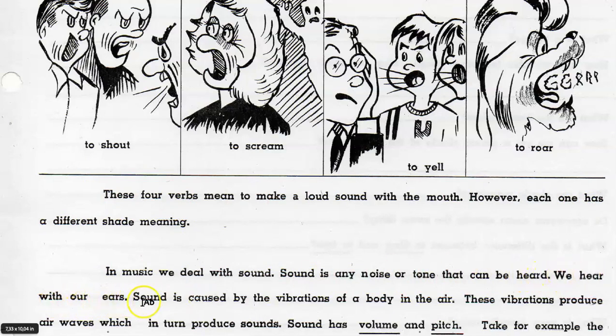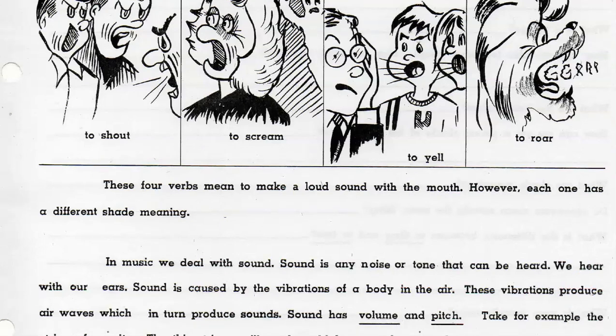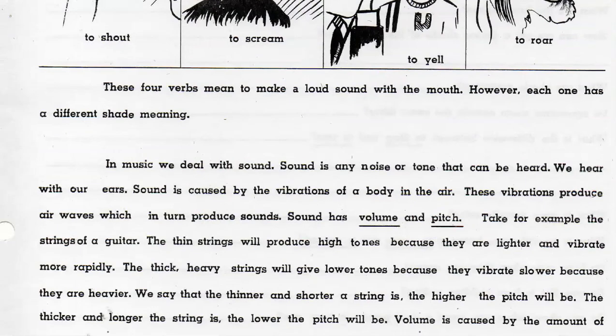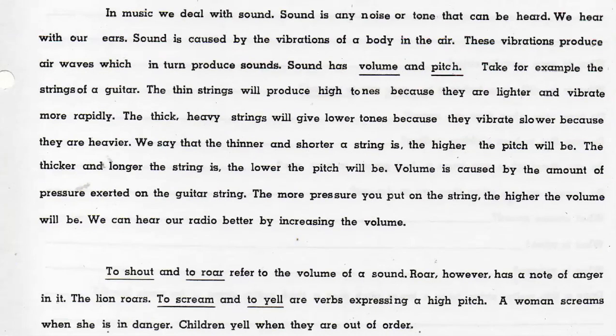Sound is caused by the vibrations of a body in the air. These vibrations produce air waves, which in turn produce sounds. Sound has volume and pitch. Take, for example, the strings of a guitar. The thin strings will produce high tones because they are lighter and vibrate more rapidly.